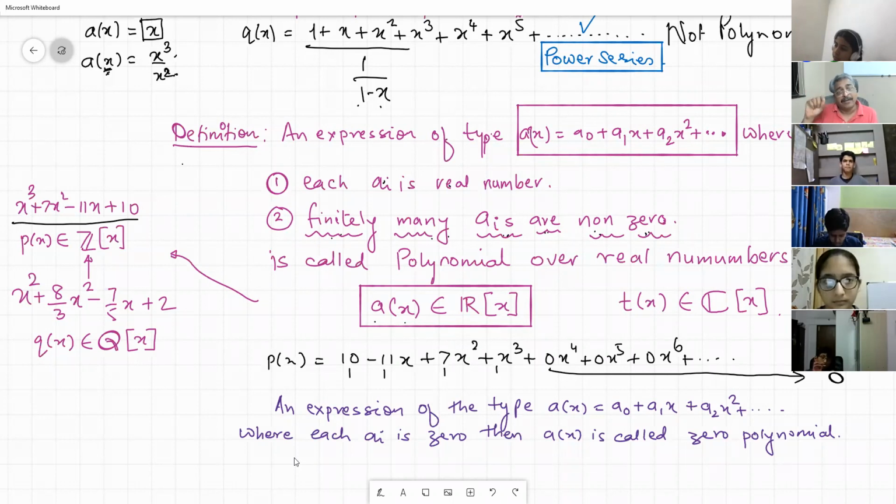Zero polynomial. Now I give you a chance to write down the definition of the degree of a polynomial. What do we mean by the degree of a polynomial? Write down. Now it is easy. Write down, what do you mean by the degree of a polynomial?